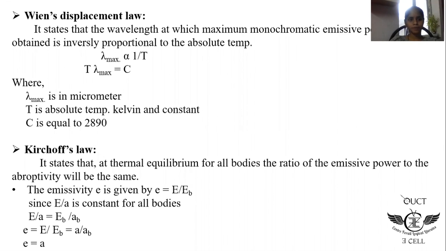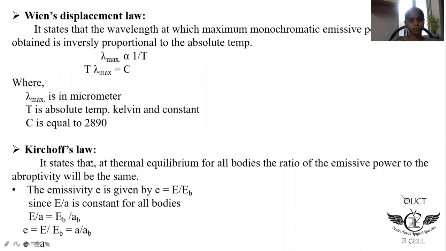Now we'll see Wien's displacement law. It states that the wavelength at which maximum monochromatic emissive power is obtained is inversely proportional to the absolute temperature. Lambda maximum is inversely proportional to the temperature. When we rewrite it, we get T, the absolute temperature, into lambda maximum equals a constant, and the constant value is 2890, with wavelength in micrometer and temperature in Kelvin.